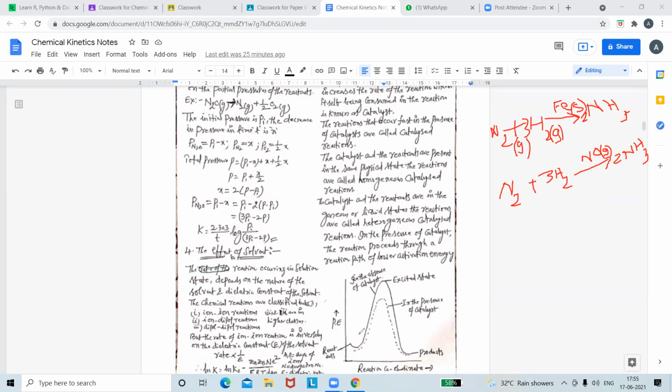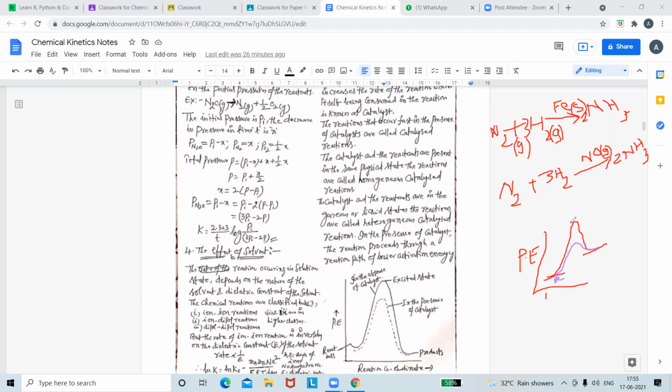Okay, how the catalyst functions is also explained here. See here. The potential energy is decreased for the reaction. On the reaction coordinate graph, the reactants have to cross this uphill to convert to products. Let us assume this is the reactant side, the reactants nitrogen and hydrogen, and this is ammonia. It has to cross over this uphill. But in the presence of a catalyst, the height of the uphill is decreased. See here, the height is decreased.